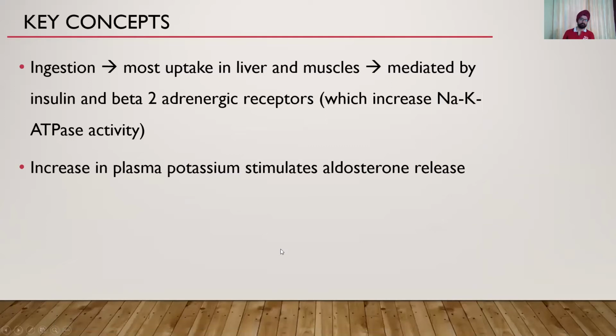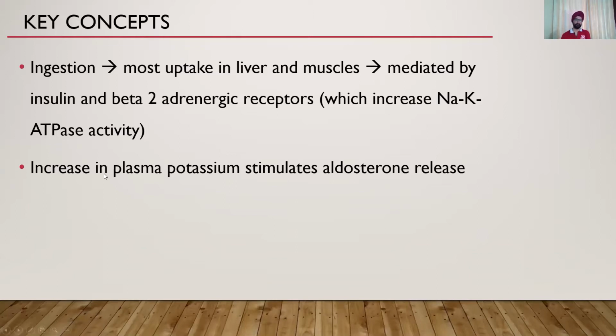Okay. Now let us look at the key concepts again. So ingestion: when you ingest potassium, most of it is taken up by the liver and the muscles. As mentioned before, it is stimulated mainly by insulin. And as I mentioned, beta adrenergic receptors also stimulate uptake through the sodium potassium ATPase activity. So everything that we learn about physiology is very, very important, because that is how you will get to the